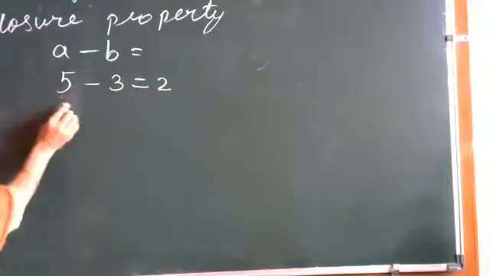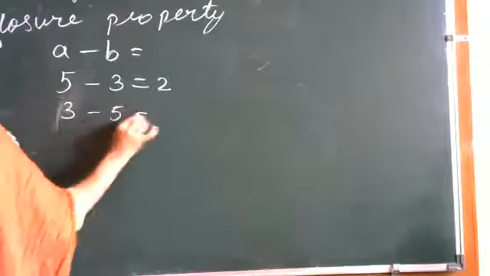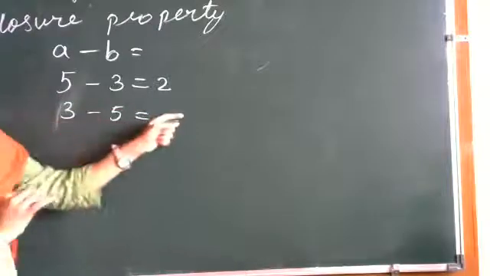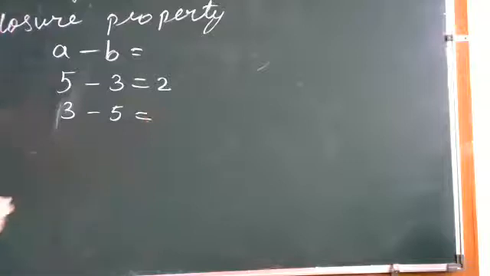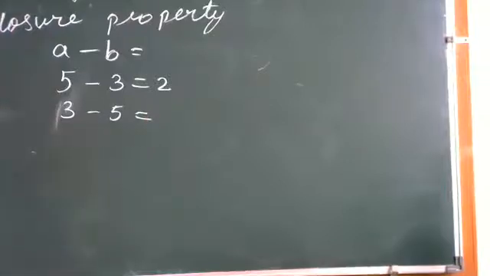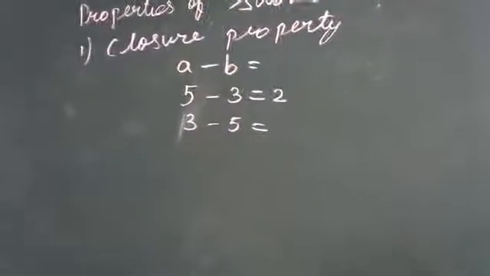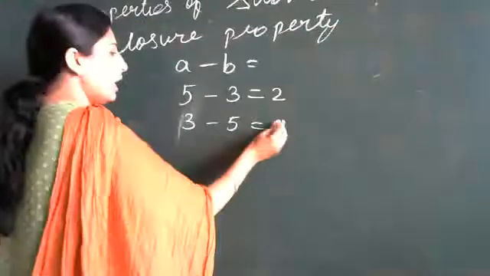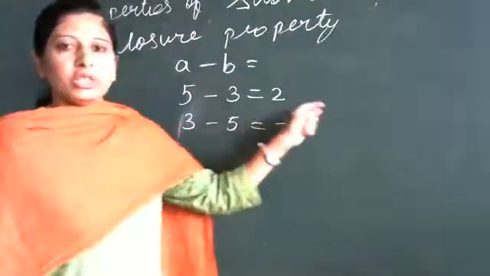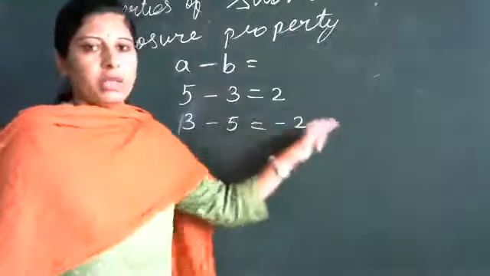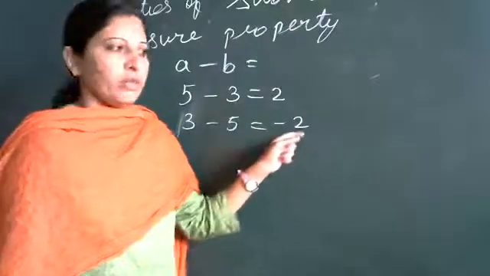But if a is a smaller number, we are not going to get a whole number here. We will get a negative number, minus 2. That is integers, which we are going to learn about afterwards.